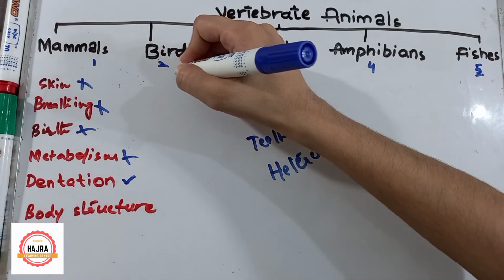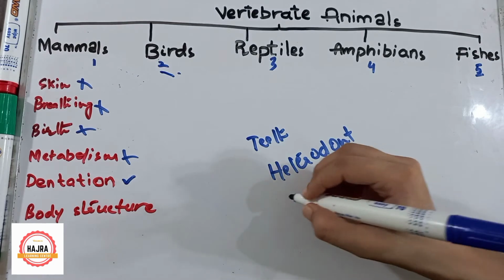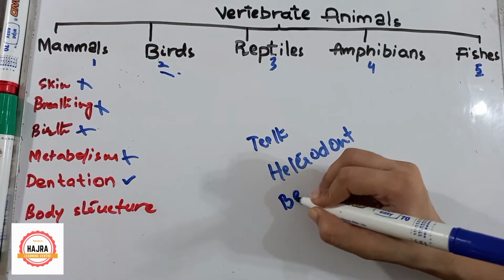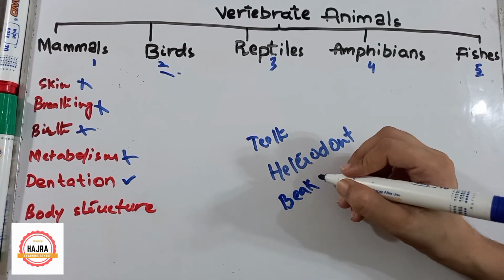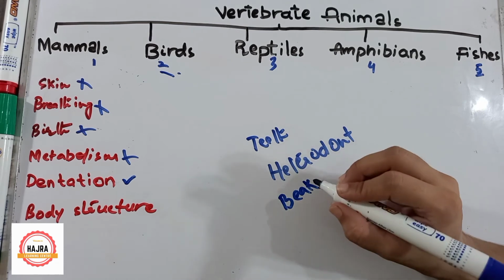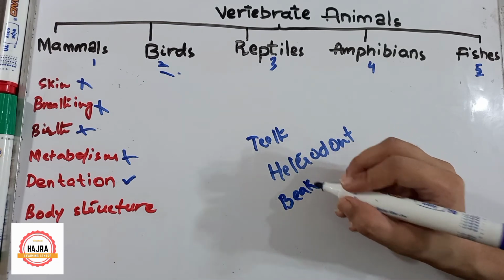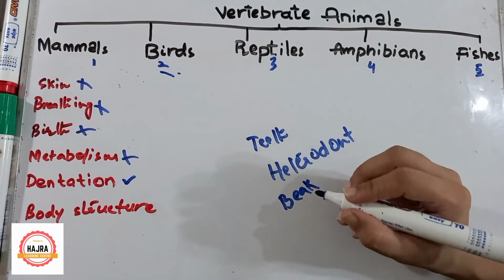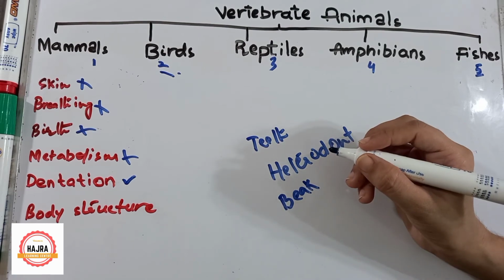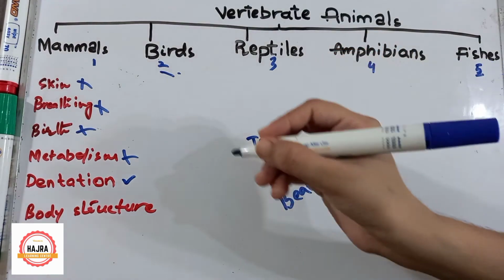Now let's talk about birds. Birds do not have teeth, they have a beak. With the help of the beak, they can bite, tear, crush, and chew their food. So birds do not have teeth, they have beaks.